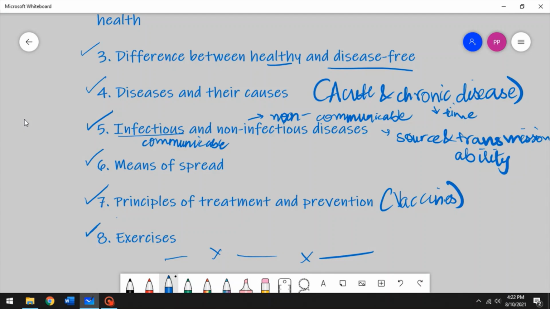And we have only 2 more chapters left. The next chapter, chapter 14, would be natural resources, which is also a biology chapter. And after that, we have chapter 15. This is chapter 13. And with chapter 15, we will end our course, that is NCERT Science for class 9. Alright, so I'm excited to finish this series, right? I hope this video helped all of you understand the concepts better.